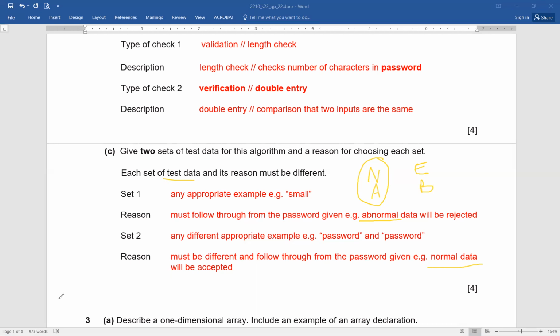Clear? So you can see again the same topic is coming regularly in our paper, and we can get some help from here also. Fine. Any questions?